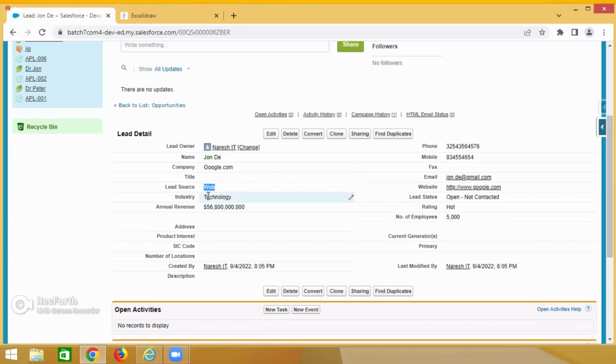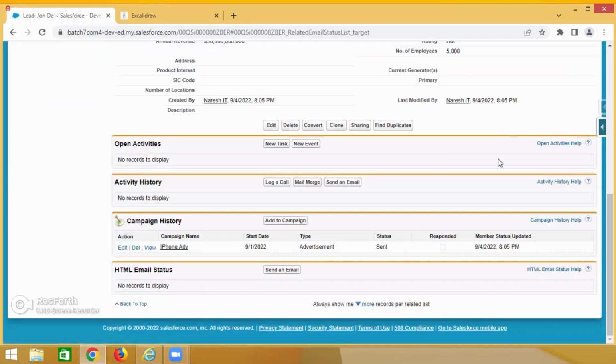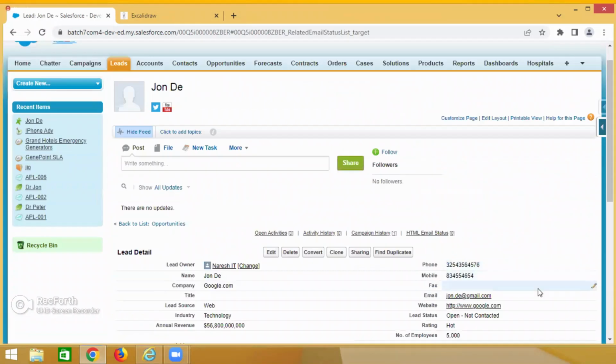Oh, this is the person. Name is a person. This is a company. This is the lead source. Industry is company information. Revenue is company information. Phone is company information. Mobile is person information. That means a lead has two different kinds of data. One is person data, one is company data.